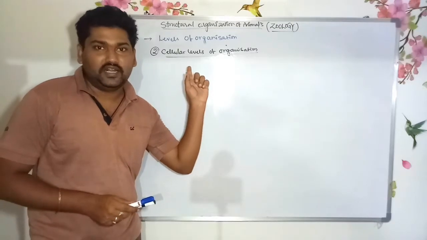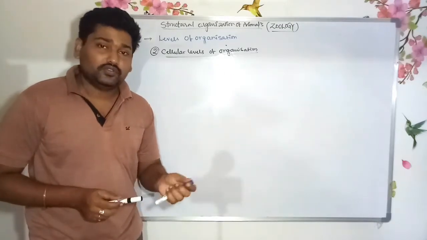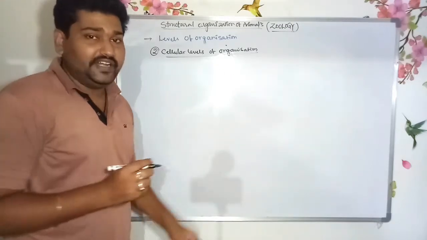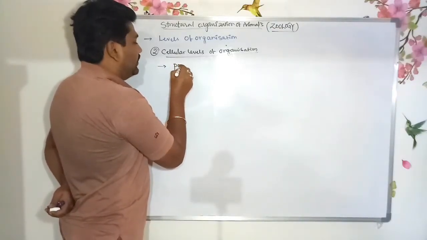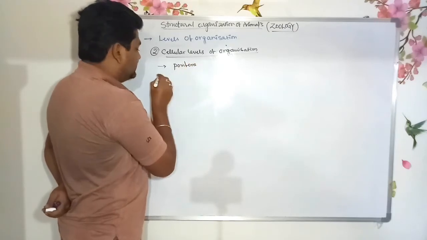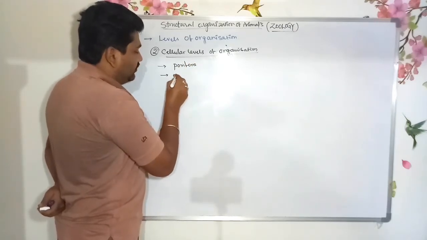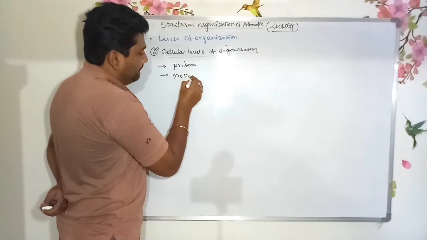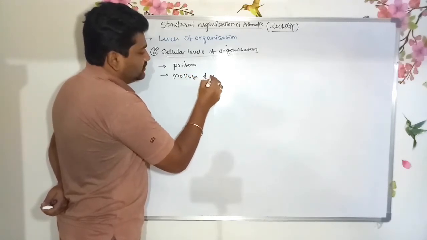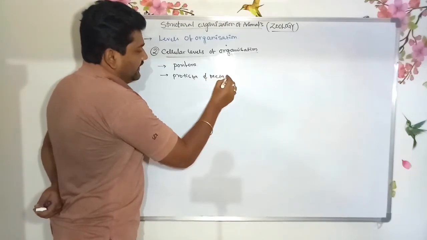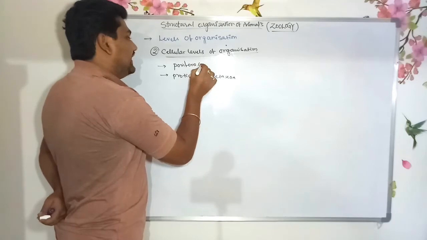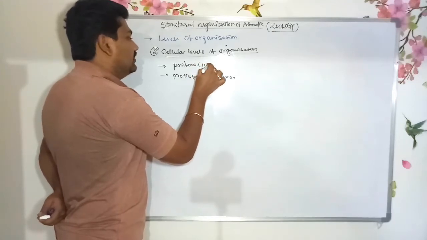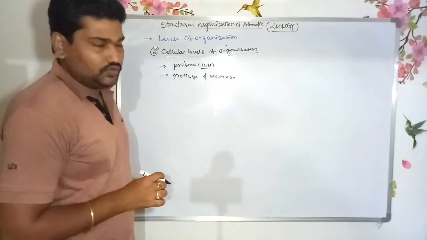This cellular level of organization is shown by Porifera. These individuals are present between protista and metazoa, and they show similar characteristic features of protozoa and metazoa.